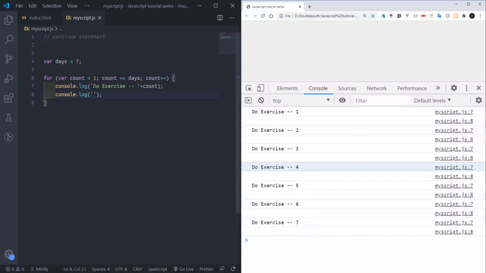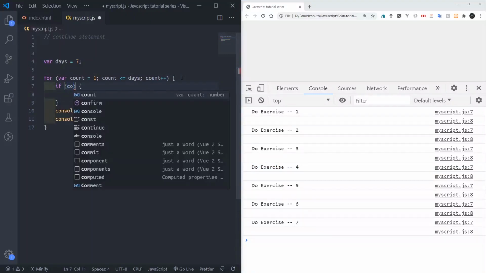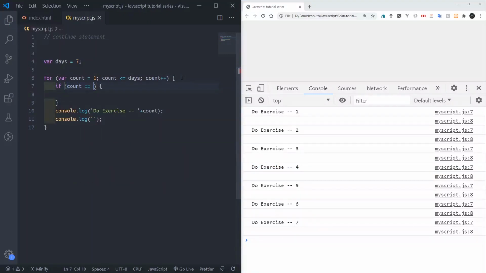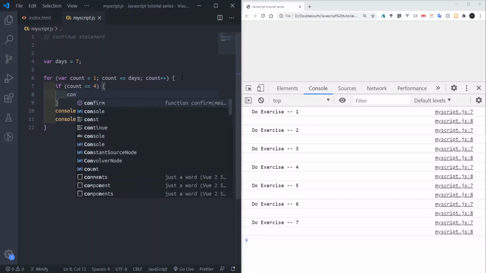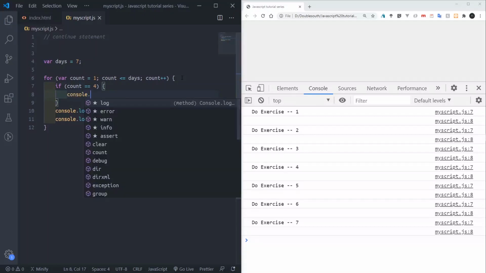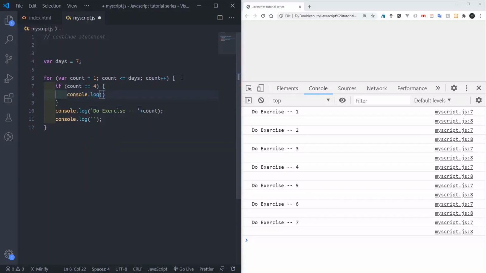So what I'll do is use an if statement. I can say if this count equals 4, I will console.log something like "rest for today".